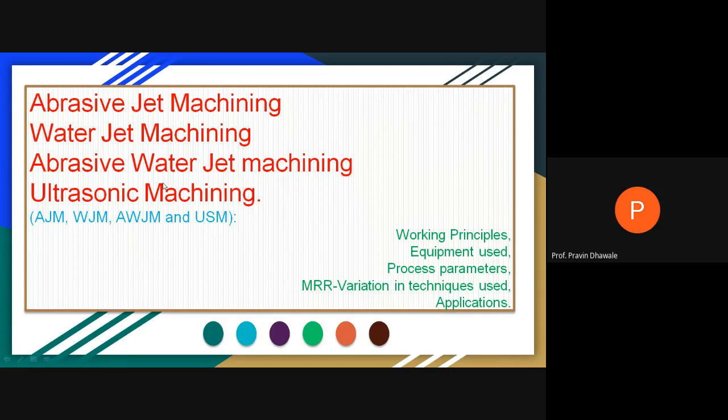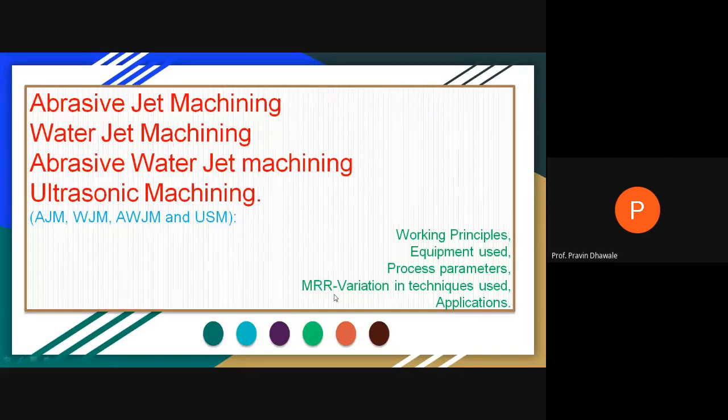You have to study all these four processes by considering these points. What is its working principle? What are the different equipments you are using to carry out the processes? What are the parameters you must consider in order to check the performance of the process, that is the MRR, the material removal rate?